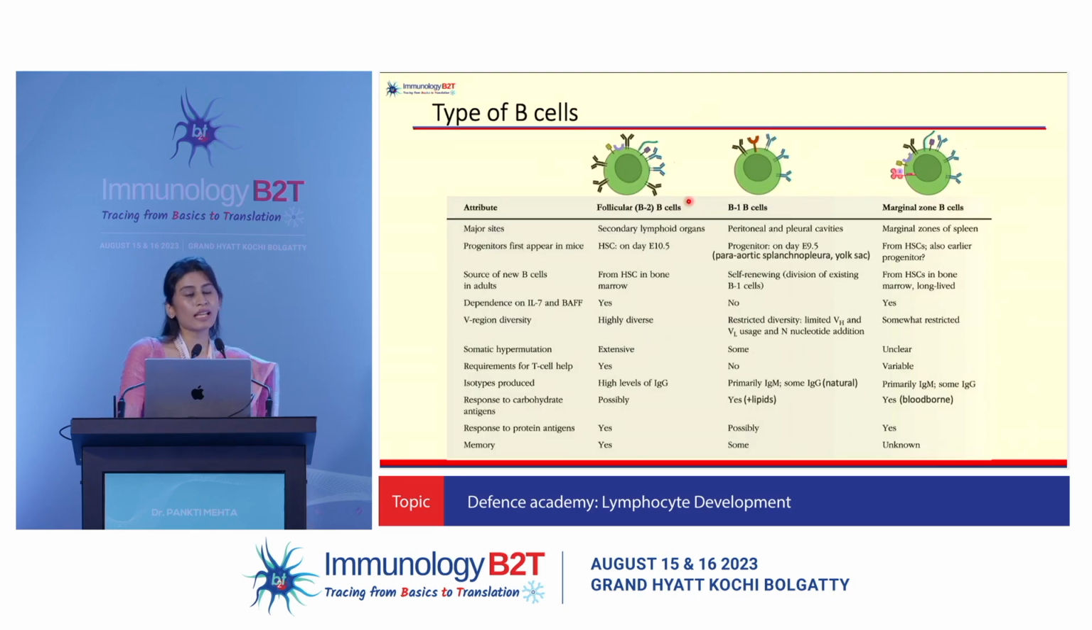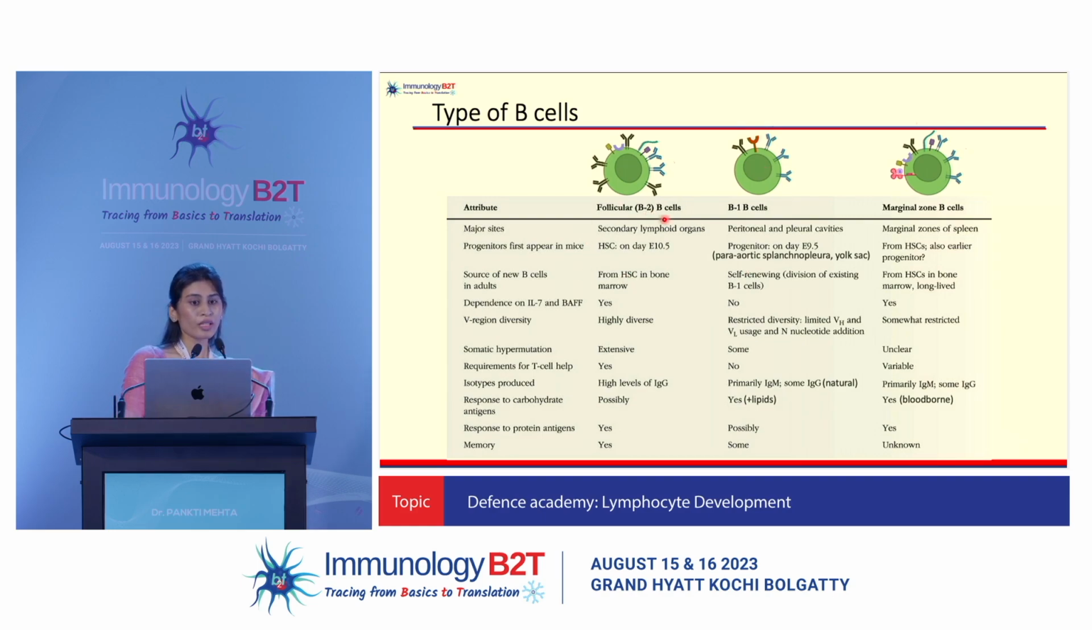So, a comparative analysis between the B cells. We learned about follicular B cells, we learned about marginal zone B cells, and we have another type, which is your B1 B cells. These B1 B cells can be further subdivided based on the CD5 expression into B1A and B1B cells. We're mainly going to talk about B1 B cells here.